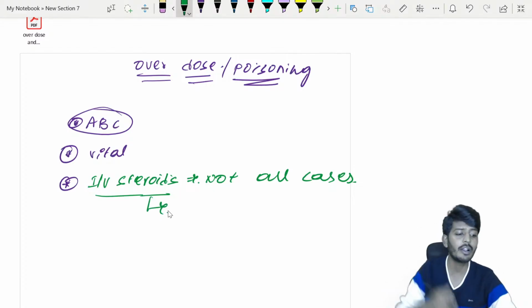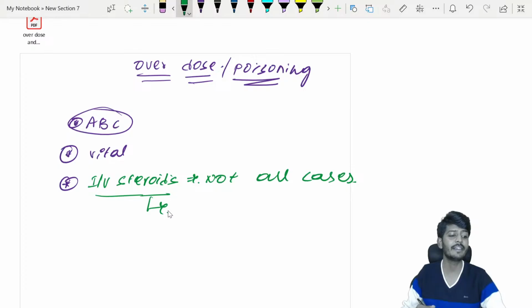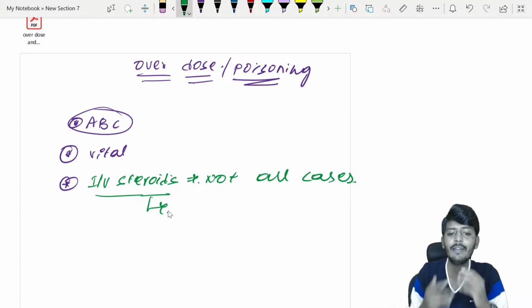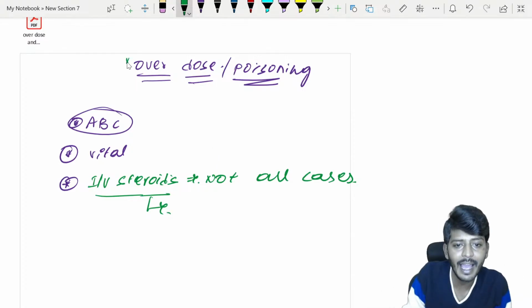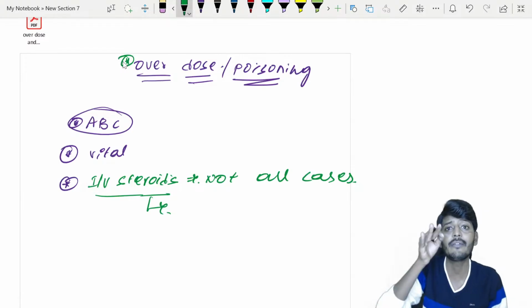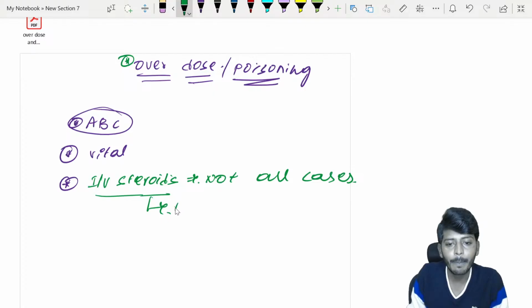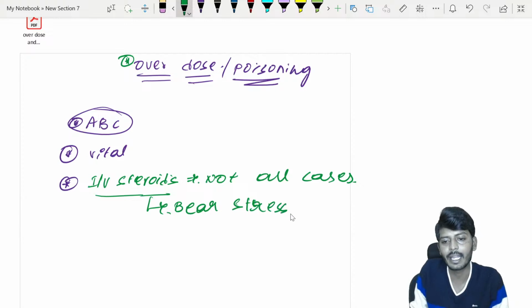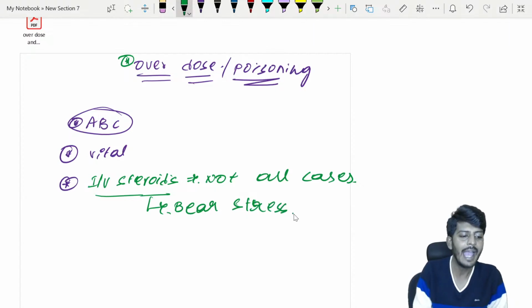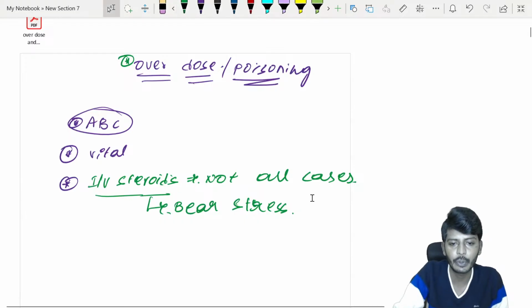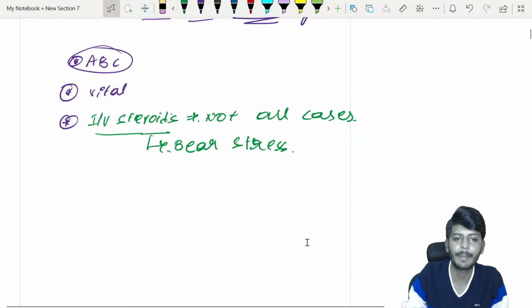So you people should understand the physiology. You need to understand the basic physiology here. What do I mean by basic physiology here, my dear students? You need to know why we are giving IV steroids, because if a person is having a drug overdose, what has happened? Repeat everybody, tell with me. Drug overdose. If there is a drug overdose, automatically the body is under a stressful scenario. So to bear the stress, you are supposed to give an IV steroid. This is a very important point to be remembered, but it is not required in all the cases.